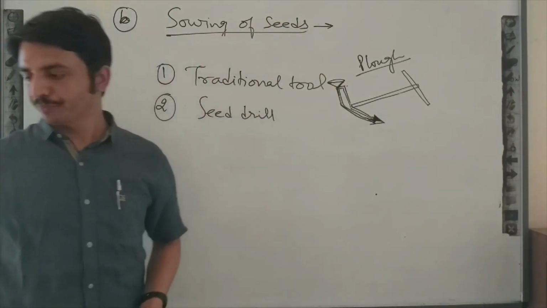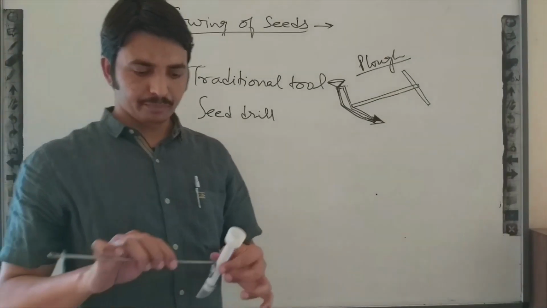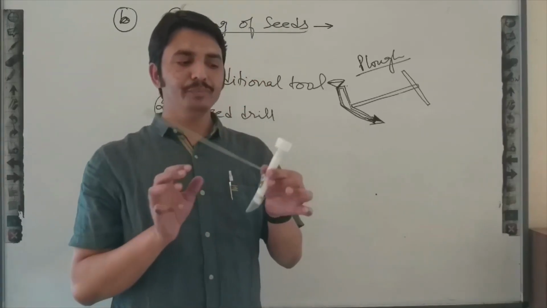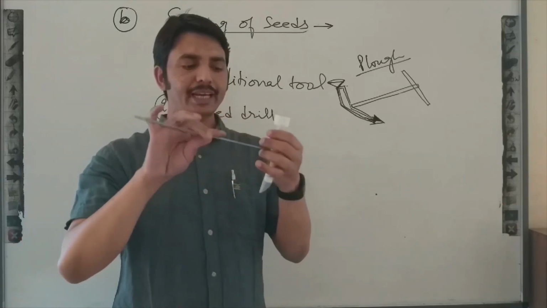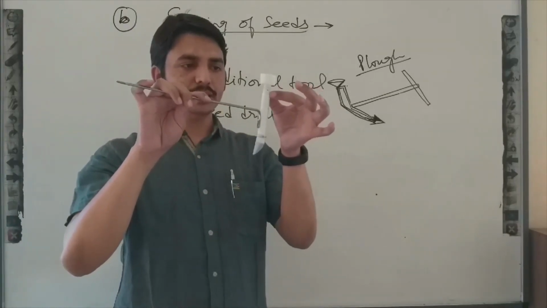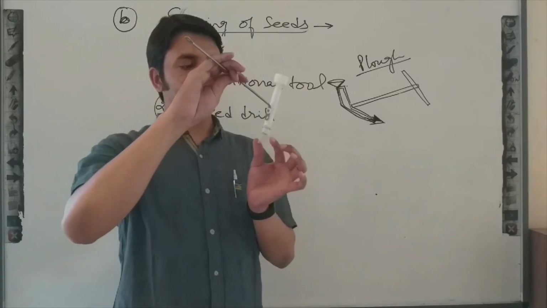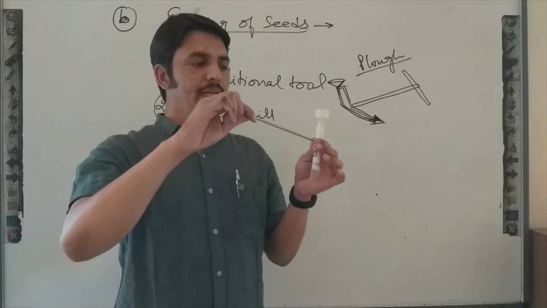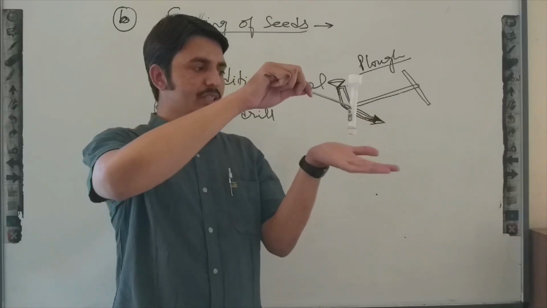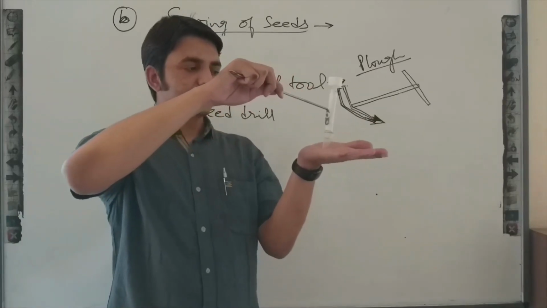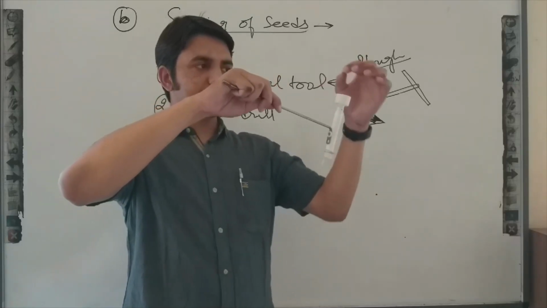I want to show a model of this funnel-like structure. You can see there is a funnel-like structure attached to a pipe, and this end is the penetrator. If this traditional tool is dragged by an animal, it will pierce the ground and grains can move.